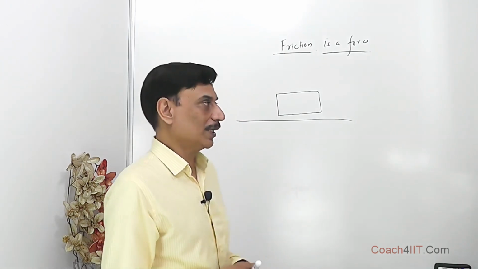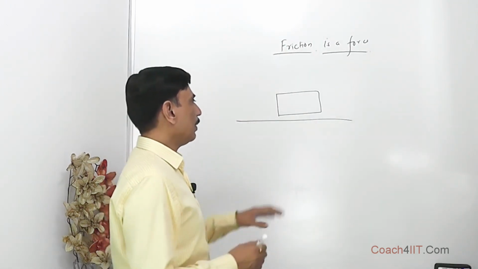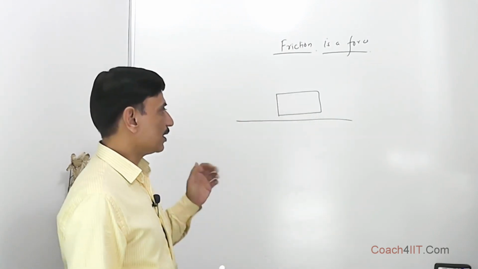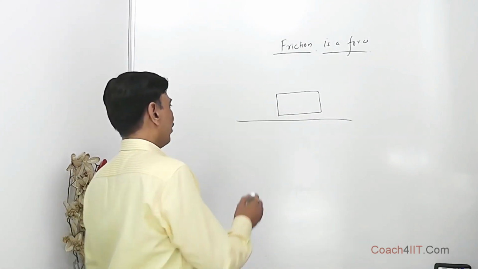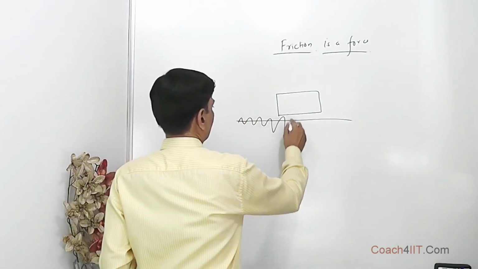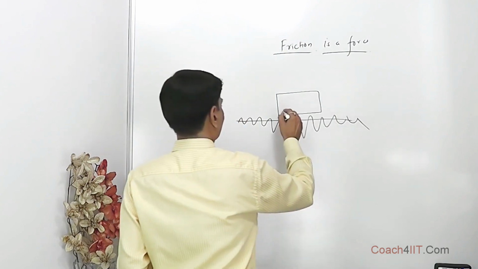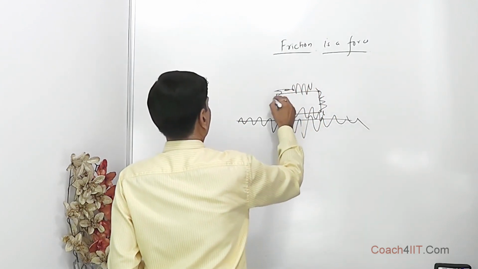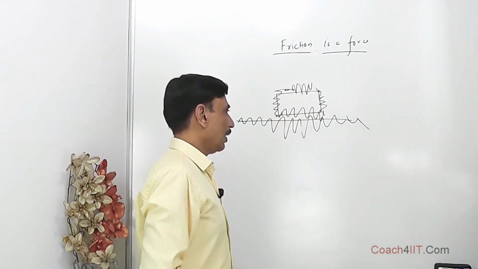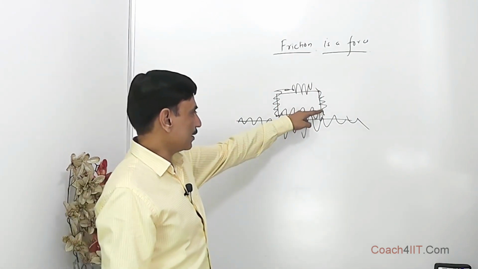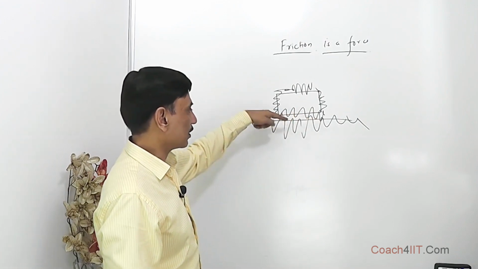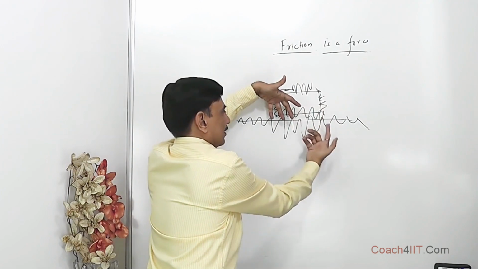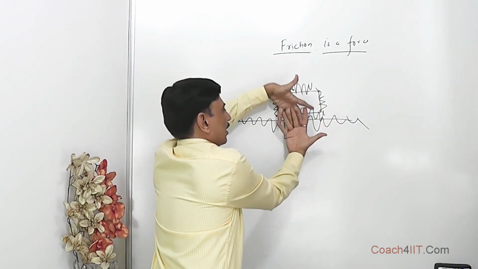So when we talk about the irregularities, we may see that this is a surface and over here there is a block. But if we look at the microscopic level, we will find that the surface is actually like this, if we magnify it. All surfaces are like this. At the microscopic level, if this hand represents one surface and this hand represents the other surface, it means they are interlocking.